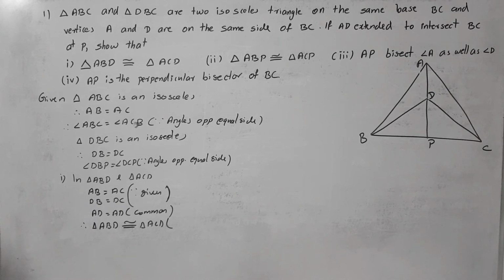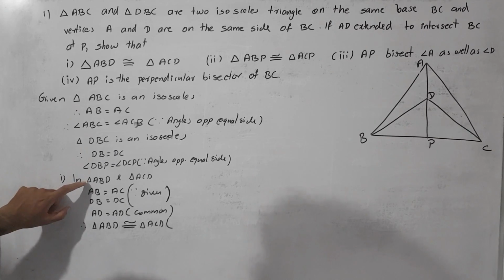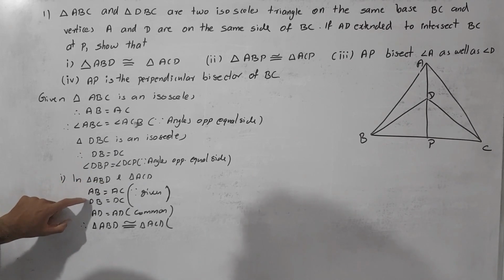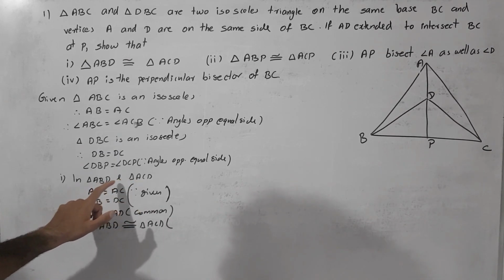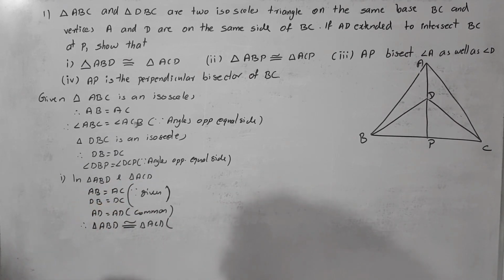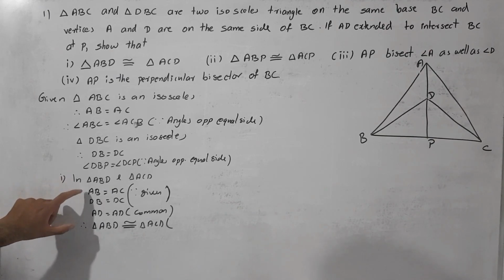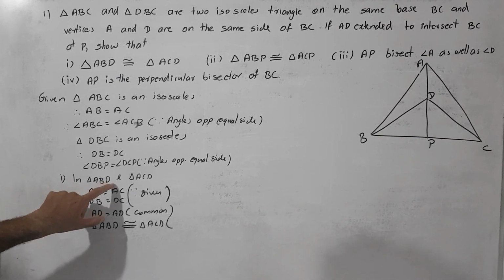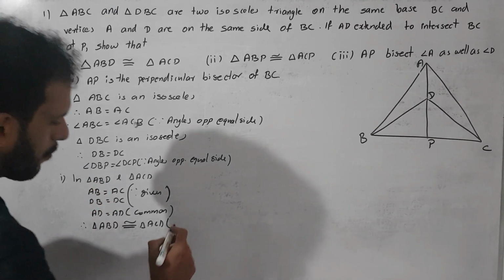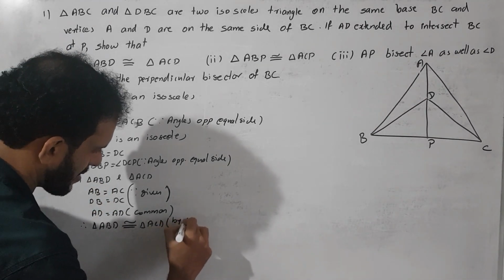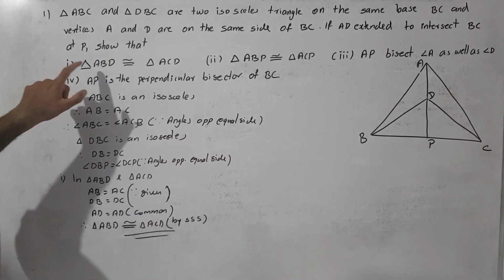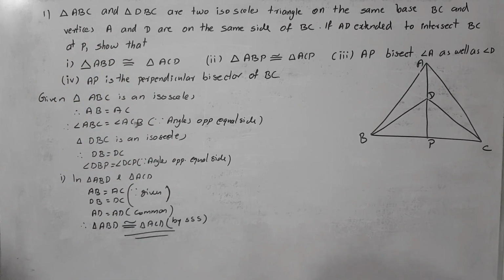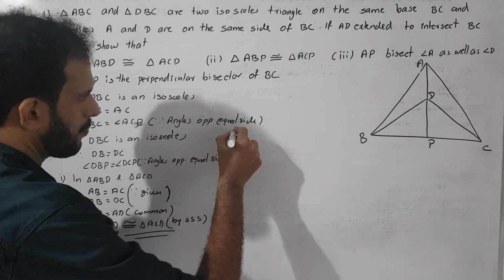What is the rule? Here the sides of triangle ABD, that is AB, DB, AD, are equal to the sides of triangle ACD, AC, DC and AD. So we get side equal to side. Therefore by SSS, we prove the first result: triangle ABD is congruent to triangle ACD by the SSS rule. So we go to our next one, the second one.